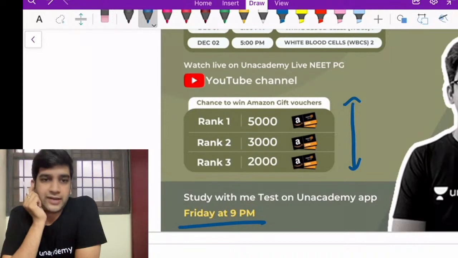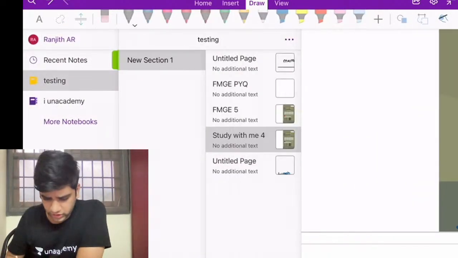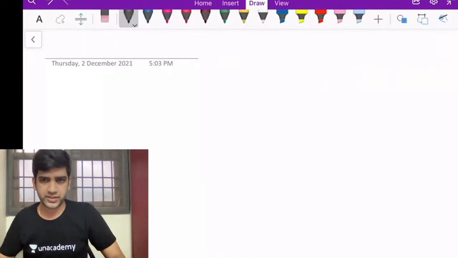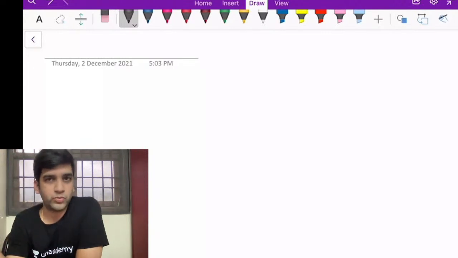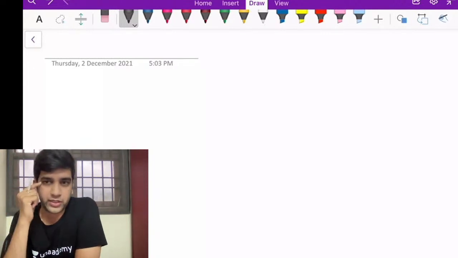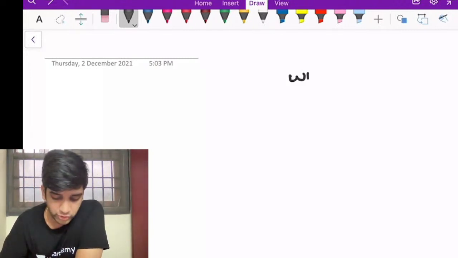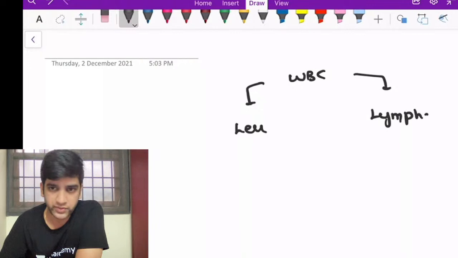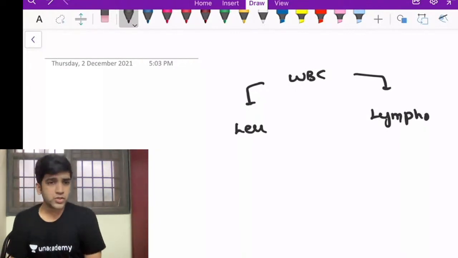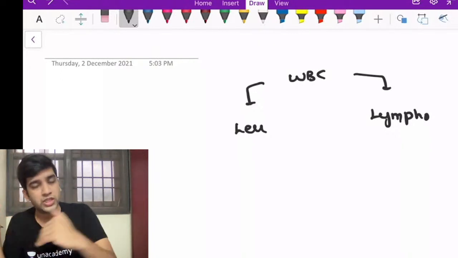So today we are going to have a look at leukemias. I'm sure that you must have read about leukemias in different places, right? What we are going to see here is that I'm trying to give reasoning for almost everything we read about leukemias. When you have leukemias, we divide the WBC neoplasms into leukemias and lymphomas, right? That's the normal way by which we divide WBC neoplasms. Here we name a few diseases leukemia/lymphoma.